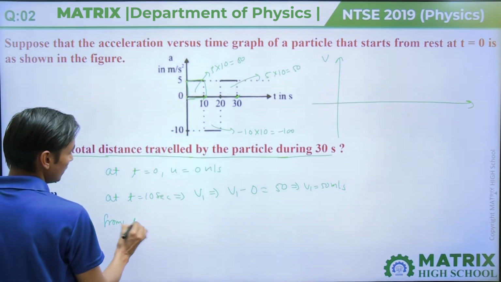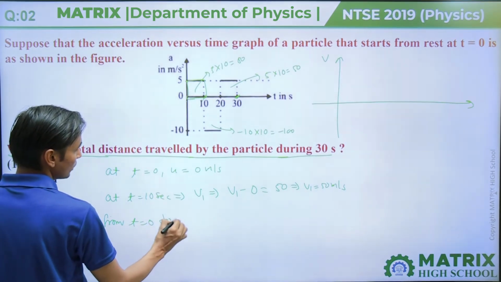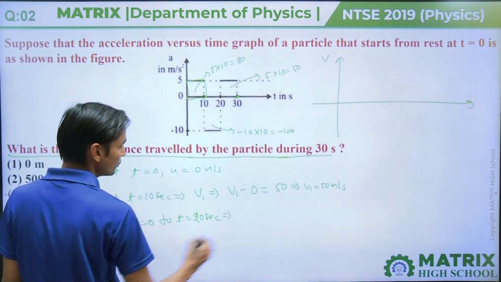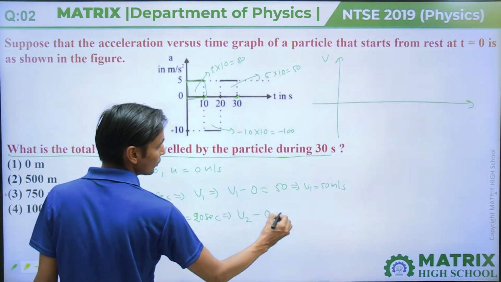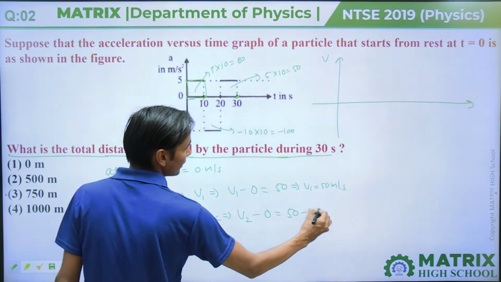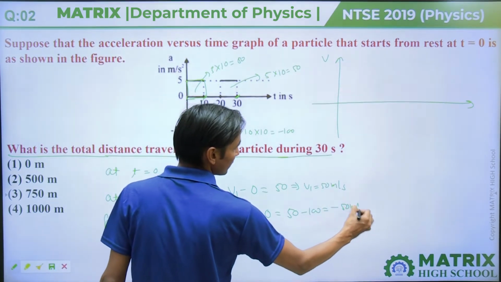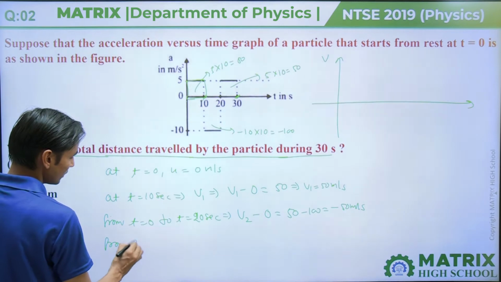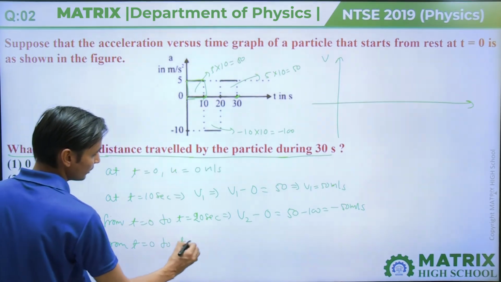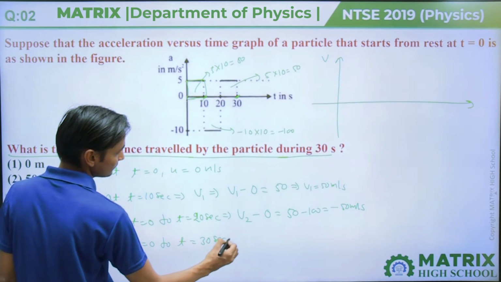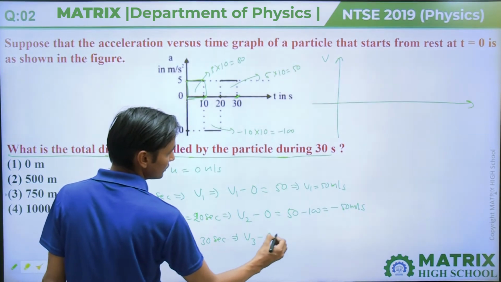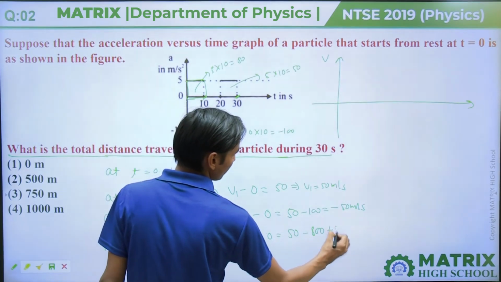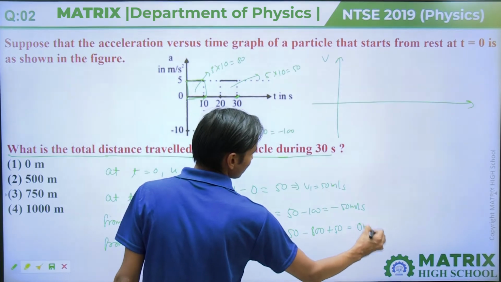From t equal to 0 to t equal to 20 second, assume velocity v2 minus 0 equal to 50 minus 100, that is equal to minus 50 meter per second. From t equal to 0 to t equal to 30 second, v3 minus 0 equal to 50 minus 100 plus 50 equal to 0 meter per second again.